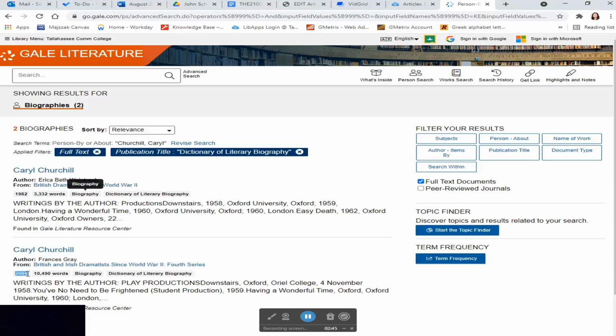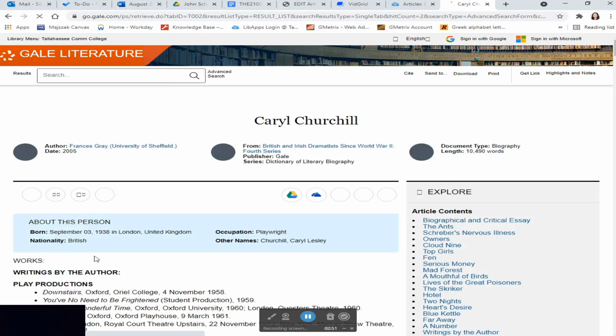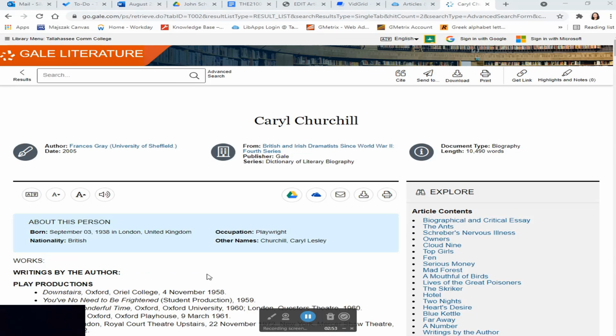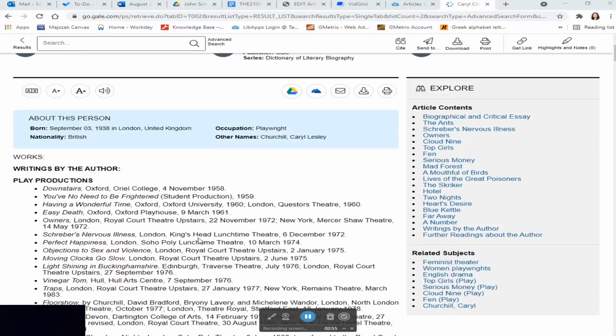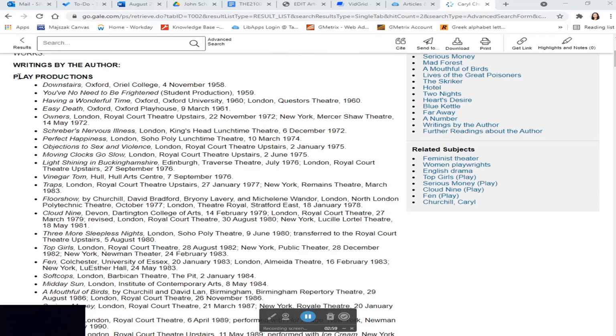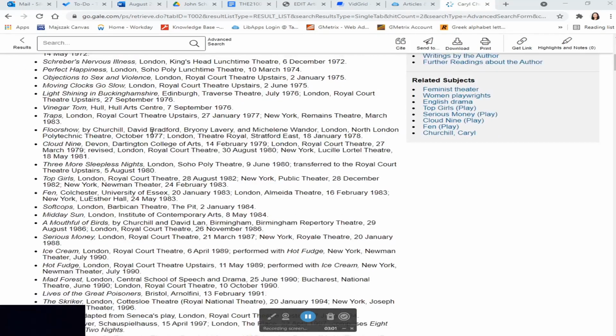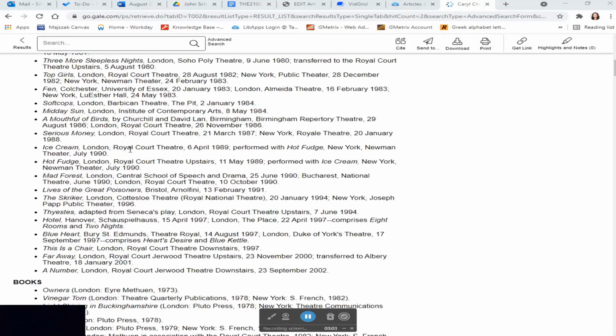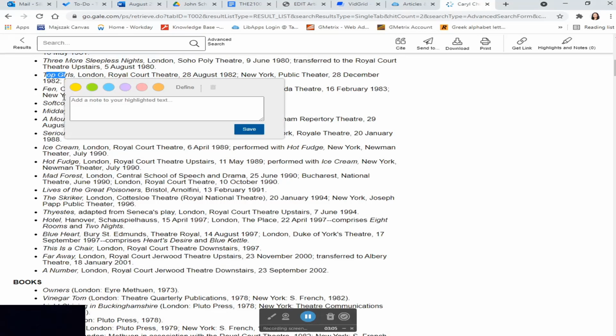You can also notice the date. The most recent one is this one down here, so perhaps I want to see her more recent publication. It may include more of her more recent works. Once you arrive, you'll notice why your instructor is fond of this and why it's a popular resource. It includes detailed information on play productions and all the publications that this playwright has created.